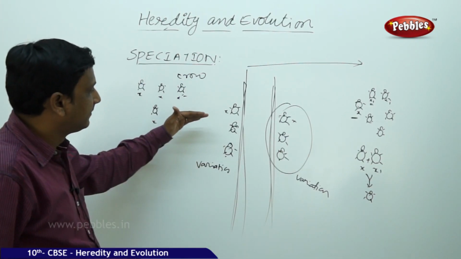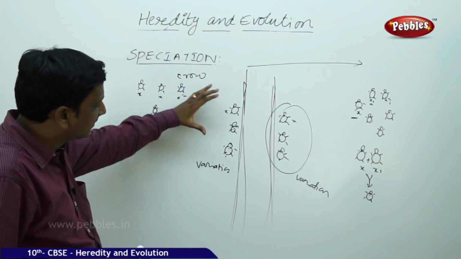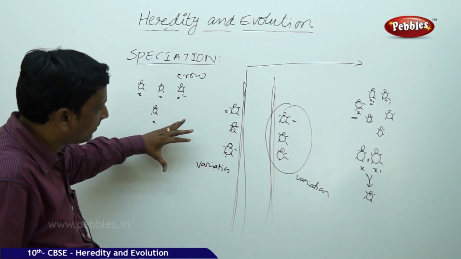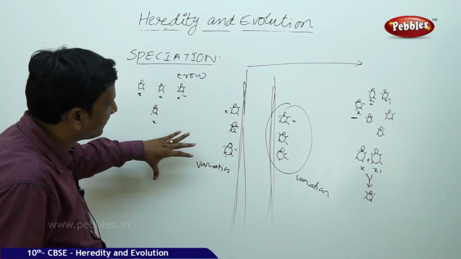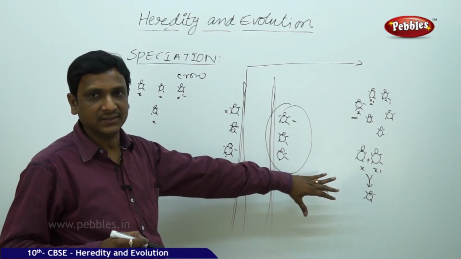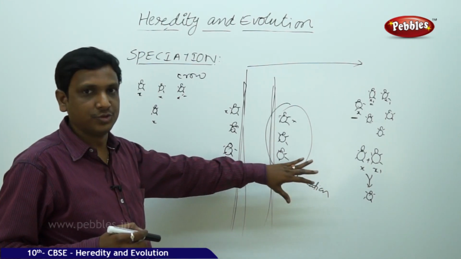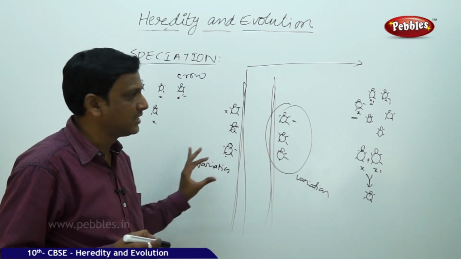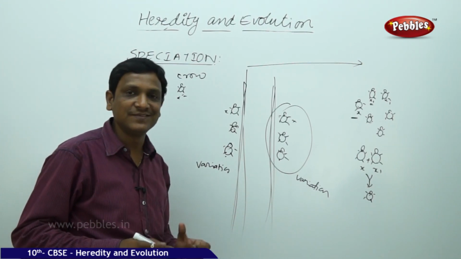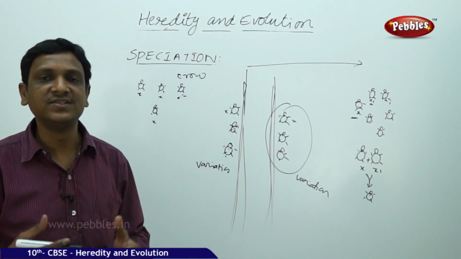After so many generations, the population formed here forms an entirely different species compared to the other. So there is no reproduction, no fusion of male and female gametes between two different species. In this way, every time a new species is evolved.